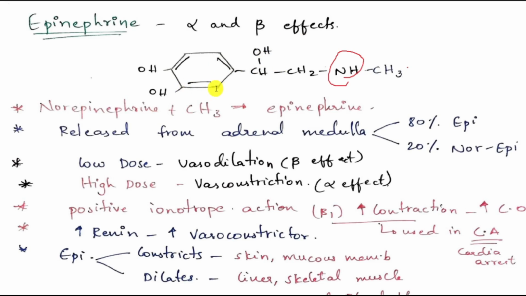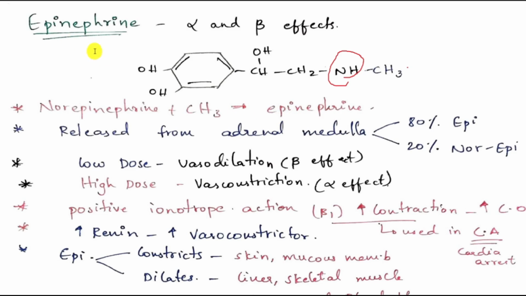Here is the structure of epinephrine. Here we have amine nitrogen. The more substituents on the amine nitrogen, the more potent a stimulator of beta receptor it is. Here we have one substituent, a methyl, on the amine nitrogen, so epinephrine is not a potent stimulator of beta receptor. Methylated norepinephrine is epinephrine. So by this we can say that norepinephrine plus methyl gives rise to epinephrine.